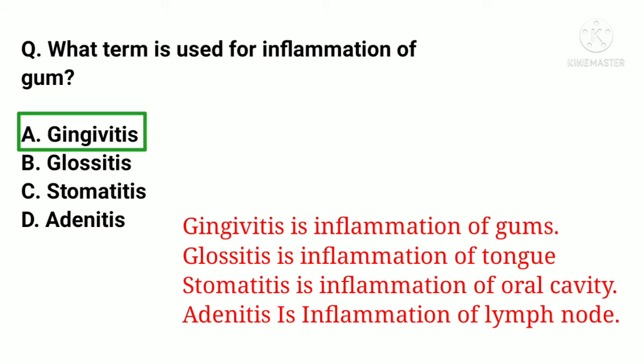Gingivitis is inflammation of gums. Glossitis is inflammation of tongue. Stomatitis is inflammation of oral cavity. It is also known as mucositis. Adenitis is inflammation of lymph node. It is also known as lymphadenitis.